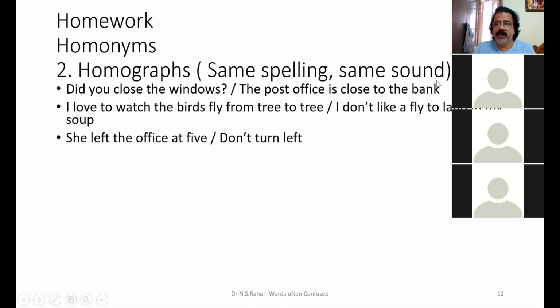Same words used in different ways. Did you close the windows? The post office is close to the bank. Here close means one thing, and here close means another thing. Do you understand the difference in the meanings?